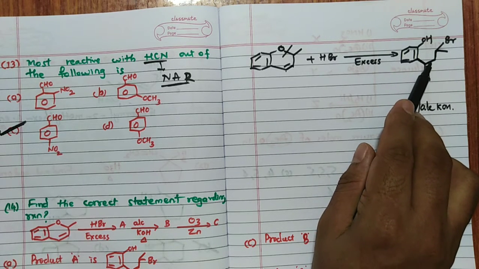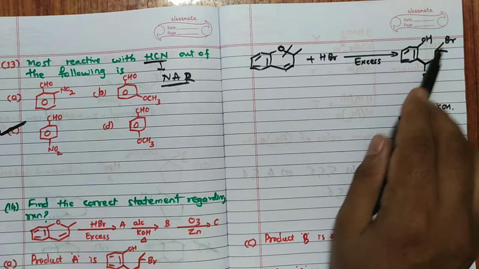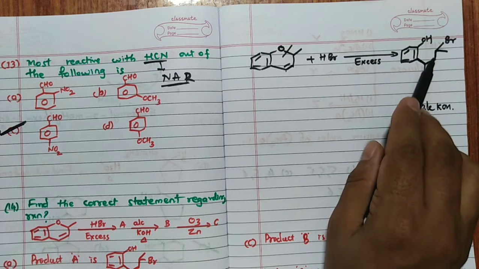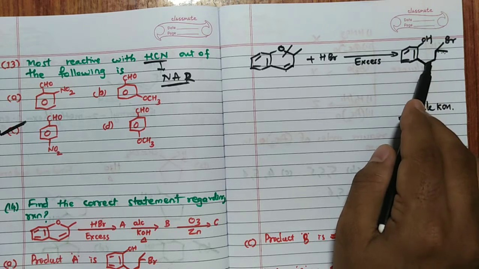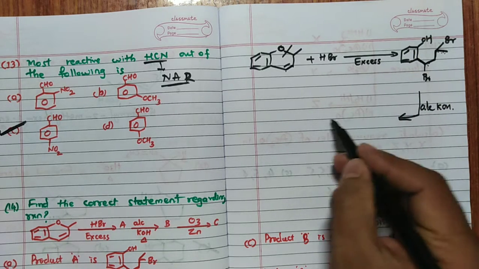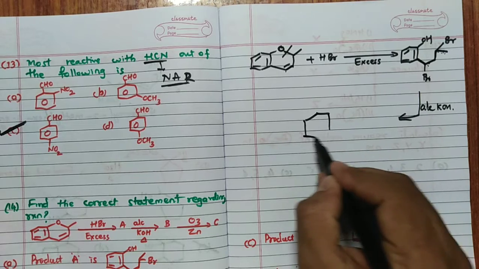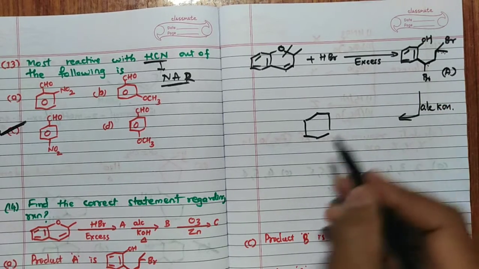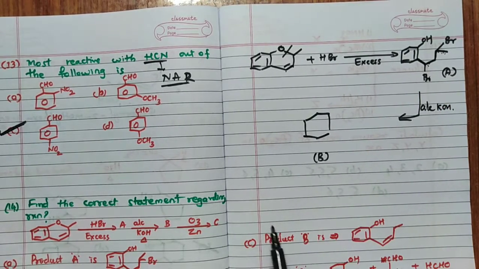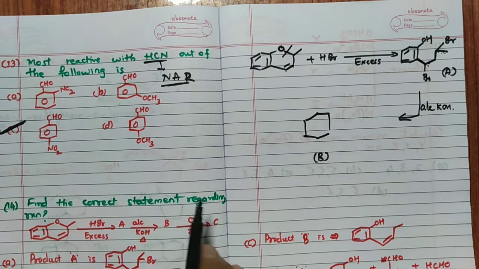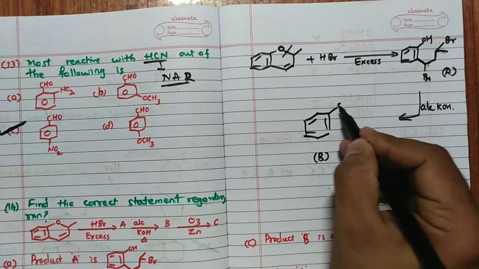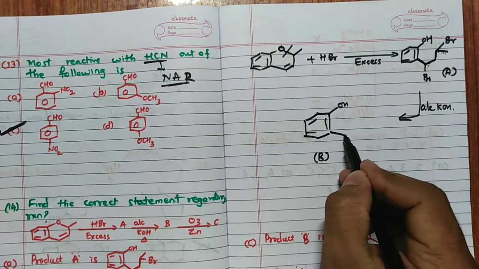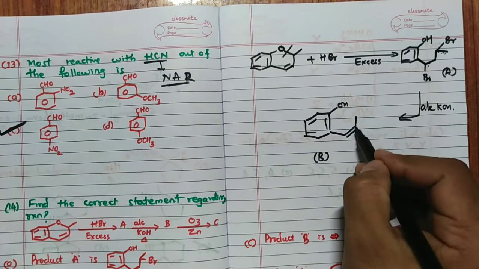When the double bond is formed here, it will be conjugated with this carbon, hence it is more stable. Because of that reason you are going to get this as product A and product B like this. So alcoholic KOH forms a product like this with OH, and here there is no double bond, but here there is a double bond, it will form a single bond.